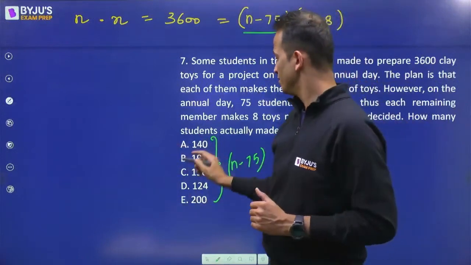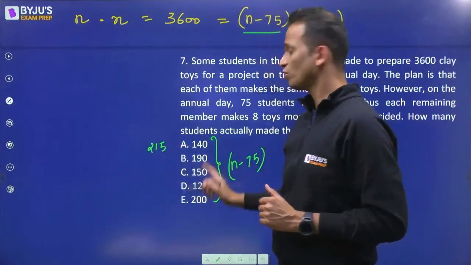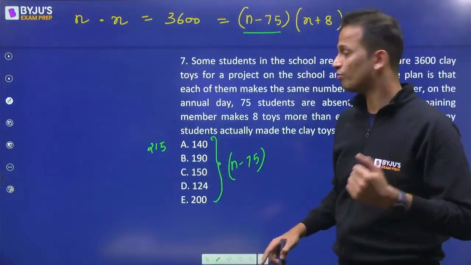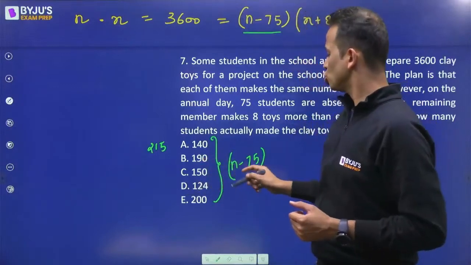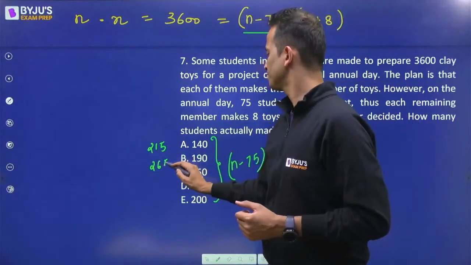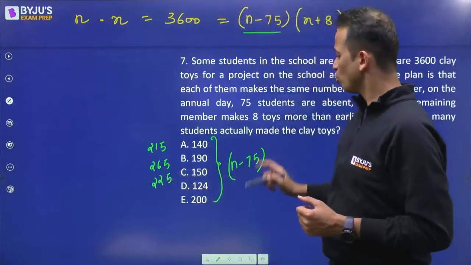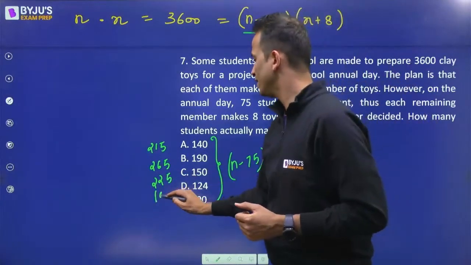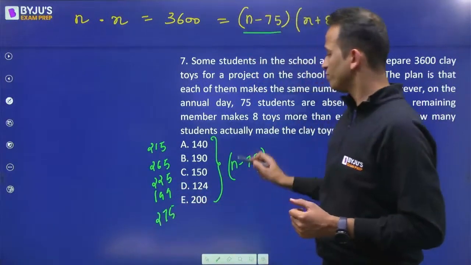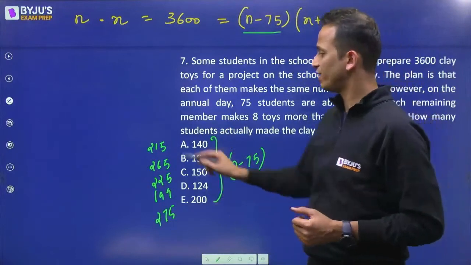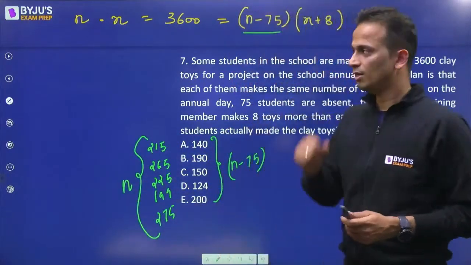So for each of these options, if I write the value of n: 140 plus 75, that is 215 for the first option. 190 plus 75 is 265. 150 plus 75 is 225. 124 plus 75 is 199. 200 plus 75 is 275. So if these are the values of n minus 75, then these are the values of n.